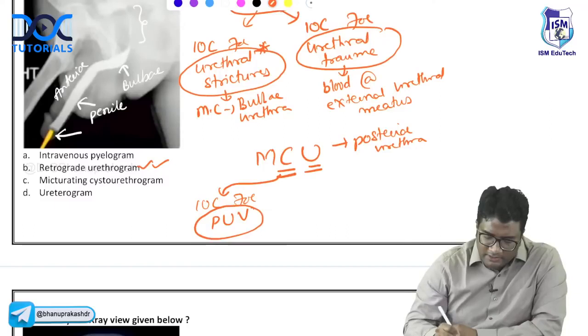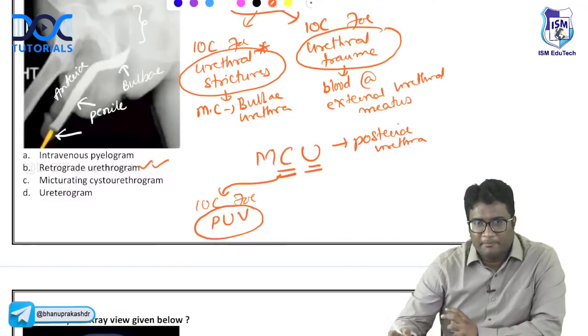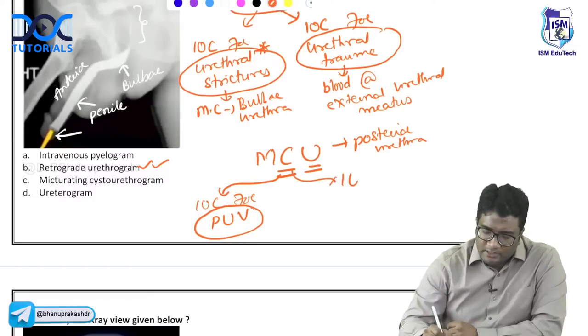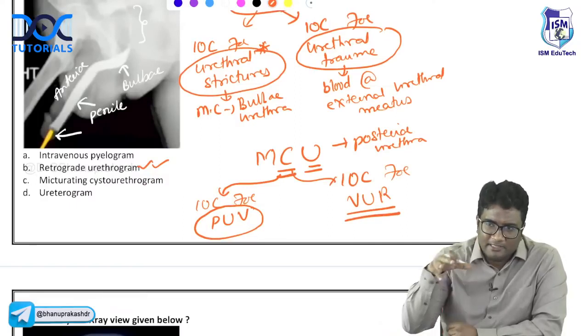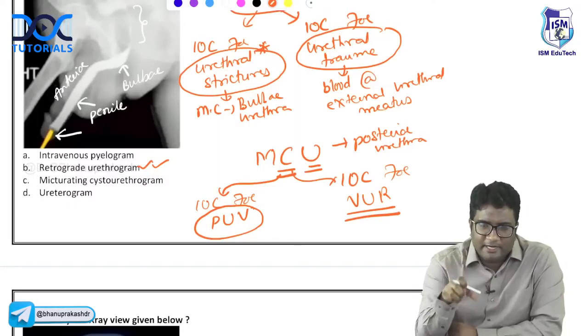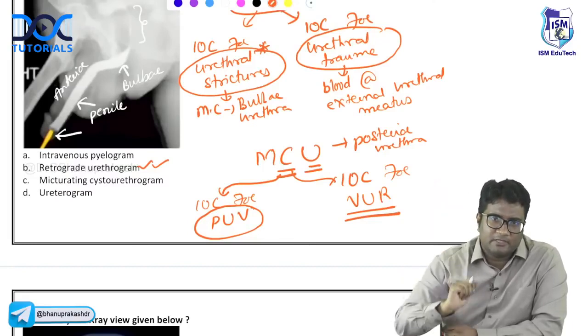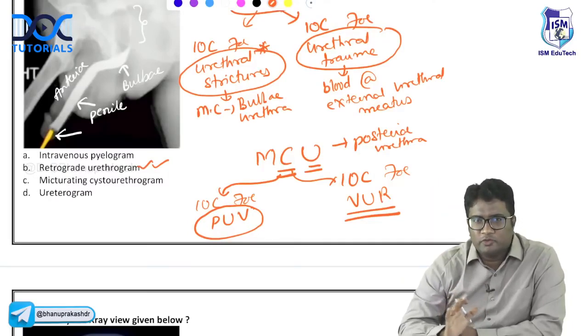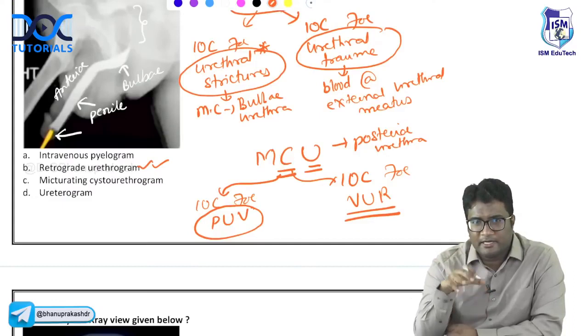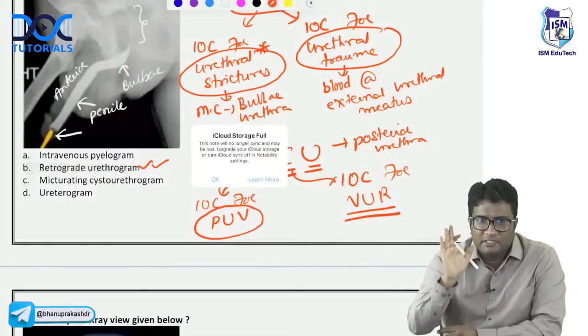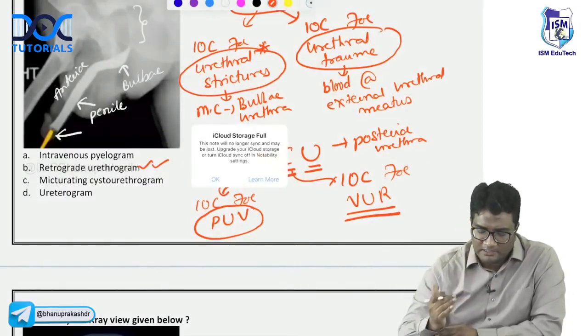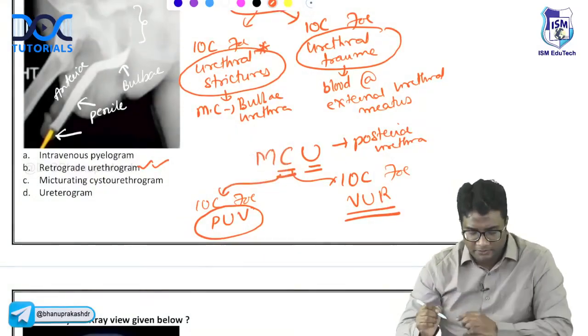So a young boy, a male child with a narrow stream of urine, you are suspecting posterior urethral valve. Posterior urethra, go for MCU. Anterior urethra, go for RGU. And it is also an investigation of choice for vesicoureteric reflux. Look at the reflux. The bladder should be contracting. Only when you have a contracting bladder will reflux occur in the ureter. So a static imaging will not show you reflux. Reflux will be seen when the bladder is contracting or actively voiding. So the investigation of choice for vesicoureteric reflux as well as for posterior urethral valve is what? MCU.